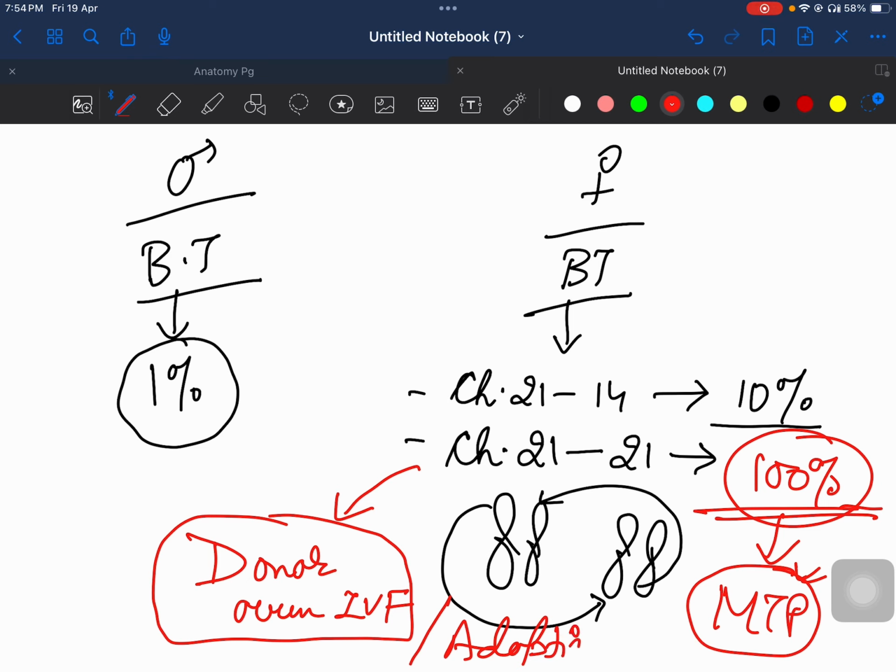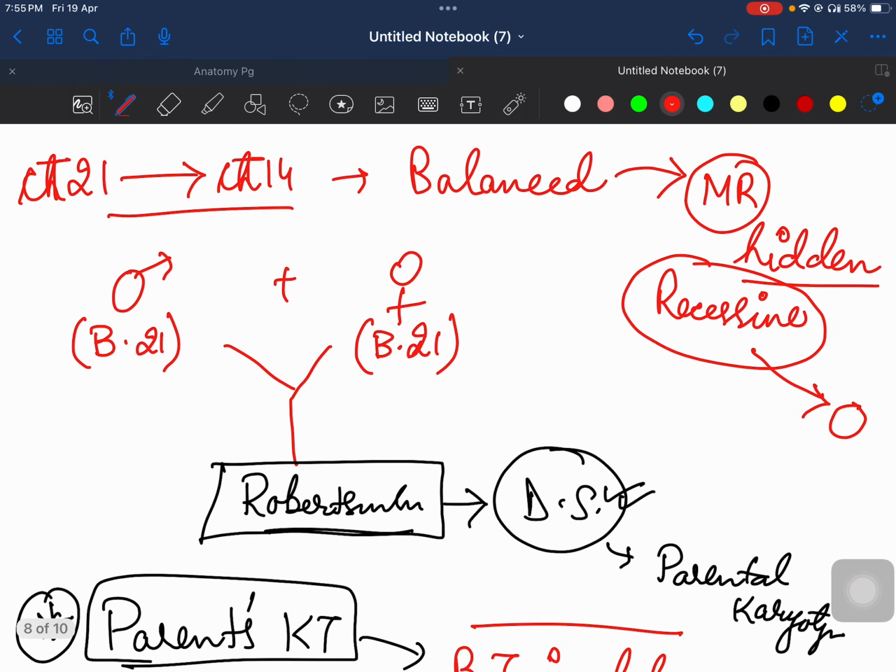and they can go for adoption of a baby. Because this female, if she uses her egg for conceiving, then since she is a balanced translocation carrier of translocation of chromosome 21, every time she will have a baby with translocation 21, that is Robertsonian translocation, and she will give birth to a Down syndrome baby. So this is very important. So I am revising once more.